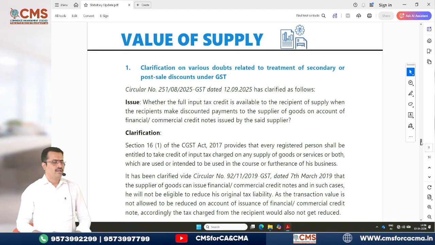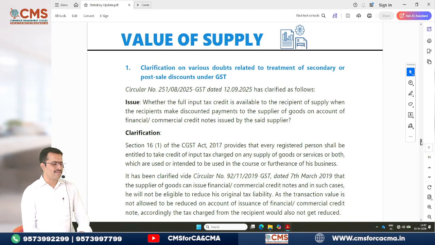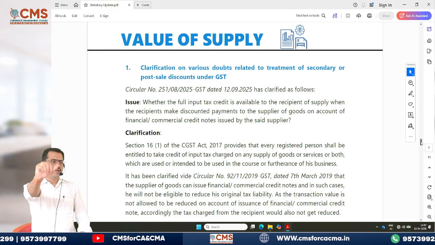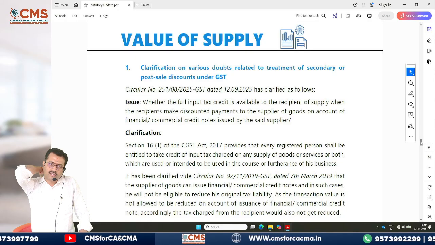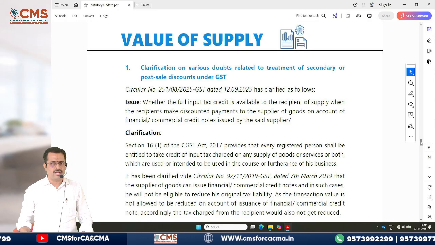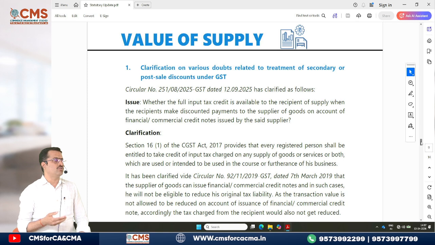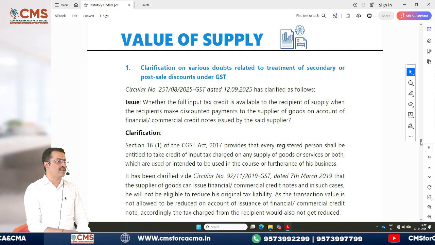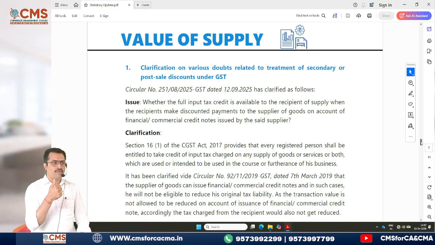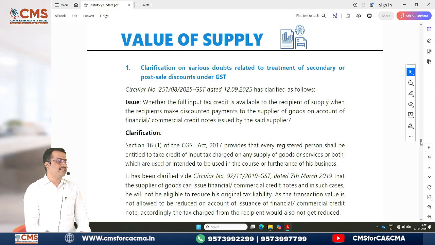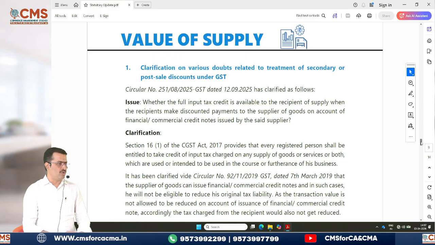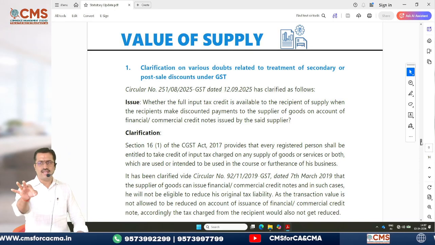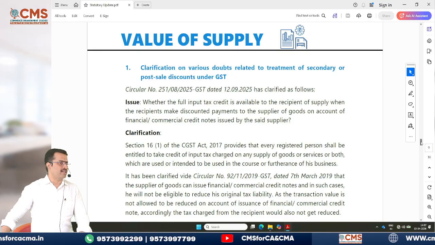Then comes your value of supply. If you remember, section 15 was there, value of supply. What happens in section 15? Section 15 says we have to use the value as transaction value, correct? Now this transaction value has some inclusions and exclusions. If you remember, what are the exclusions? Tell me, what all should not be included in the transaction value? Discount should not be included. Subsidies received from central government or state government should not be included. TCS charged under the Income Tax Act should not be included, correct? These are the three exclusions mentioned in section 15 subsection 2.